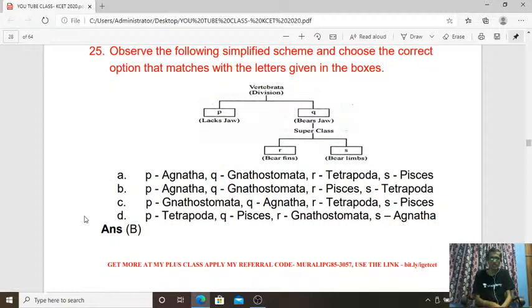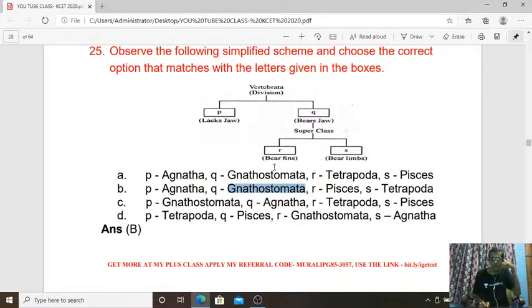See here, this is another classification. Observe the following simplified schema and choose the correct option that matches with the letters given in the boxes. This is the classification criteria of Vertebrata. Vertebrata is divided into two subdivisions and then superclasses. The subdivision with lax jaw refers to Agnatha. The answer is B here, Agnatha. And with jaws, it is the Gnathostomata.